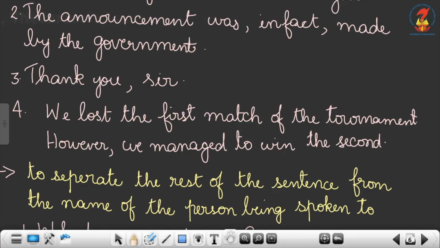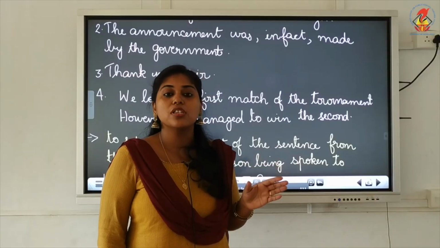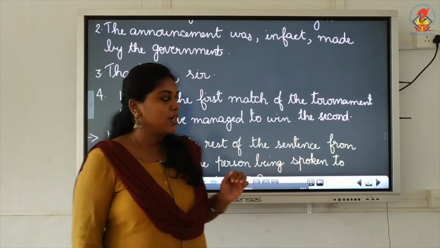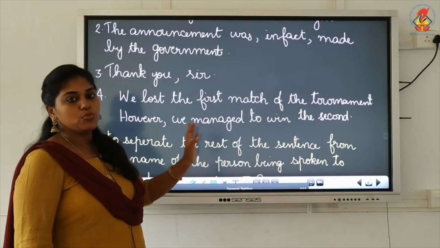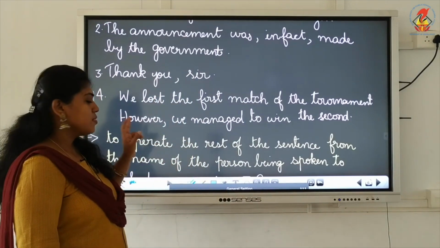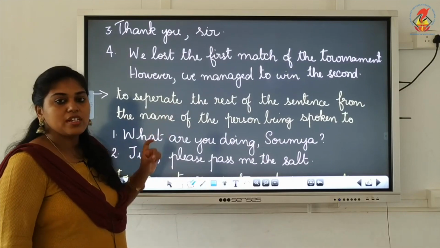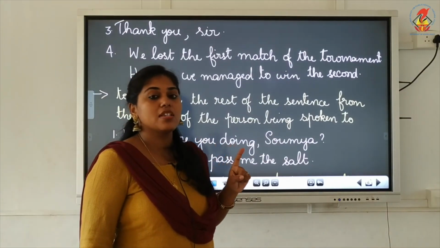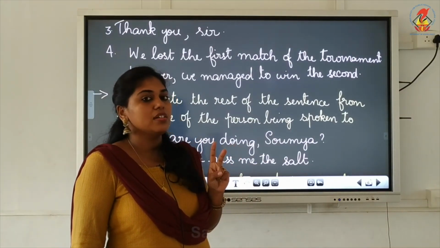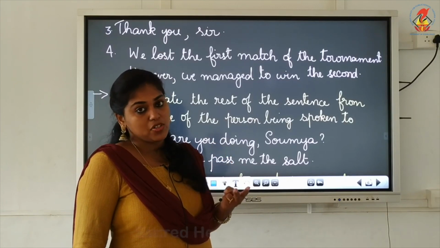However, whenever the word however comes in a sentence, after the word however you have to put a comma. We managed to win the second. So we finished two. That is, one was to separate the words in a series. Second one, when we use expressions in a sentence.